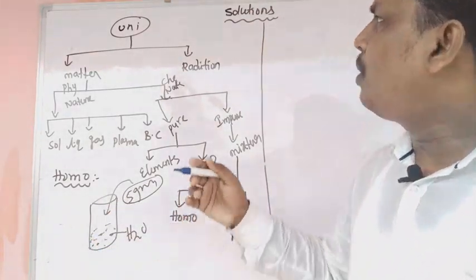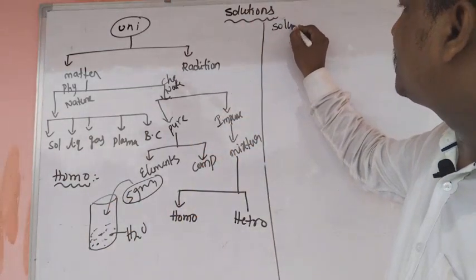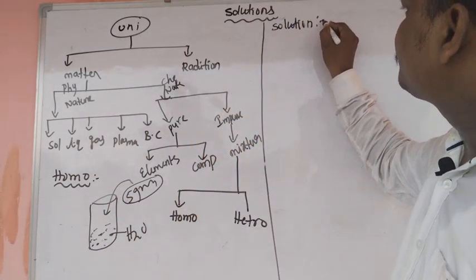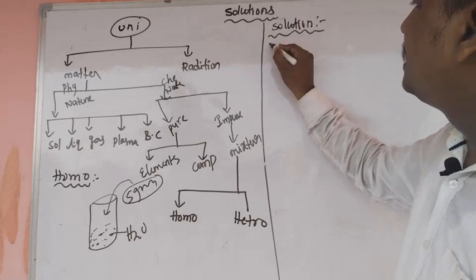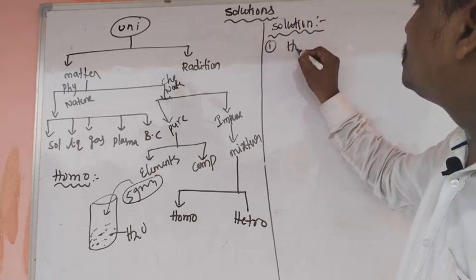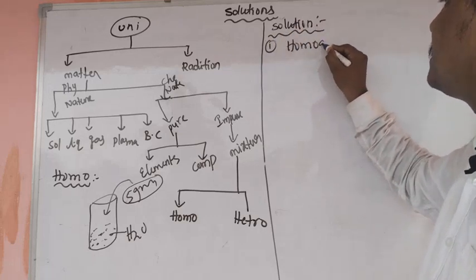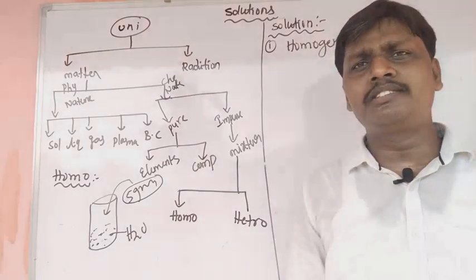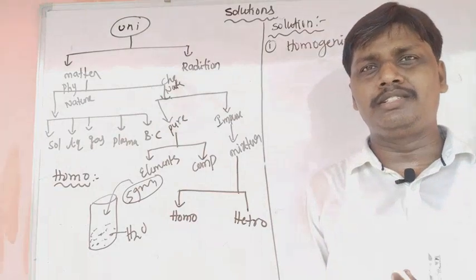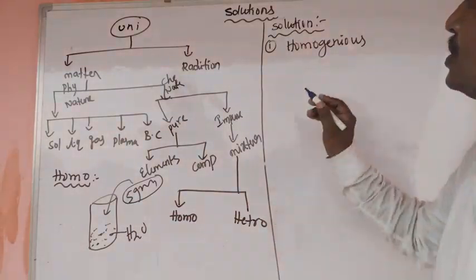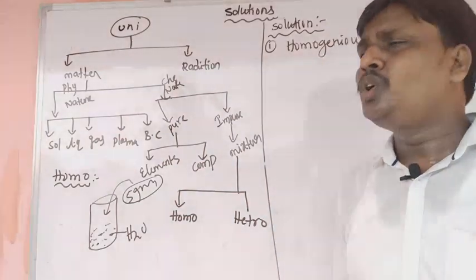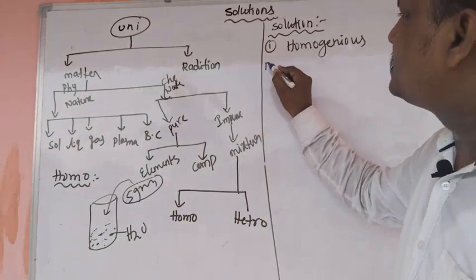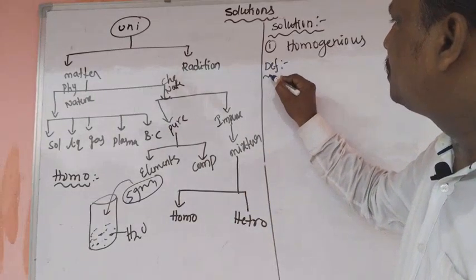So what is a solution? Solution is a homogeneous mixture, and homogeneous mixtures are called solutions. What is the definition of solution?